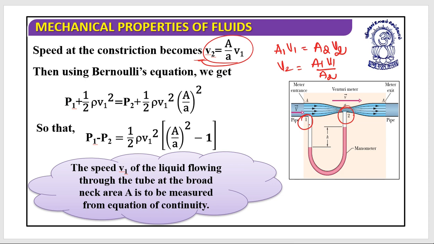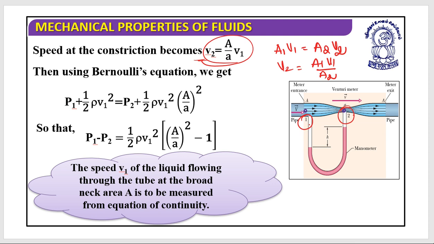Now, according to Bernoulli's principle, this point and this point are both at the same height, so there is no need to write rho g h, because it is going to cancel out.